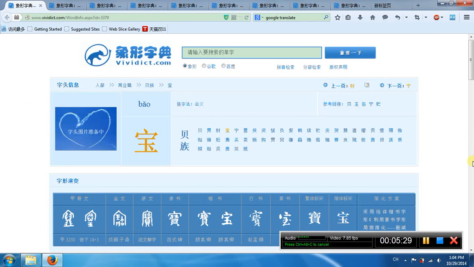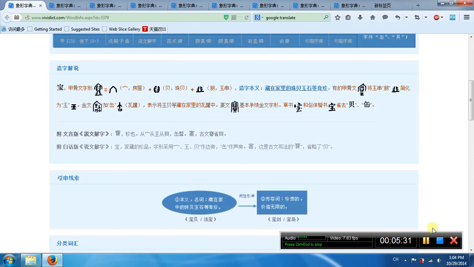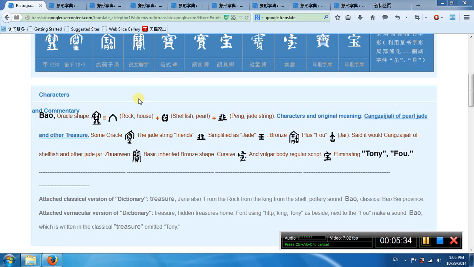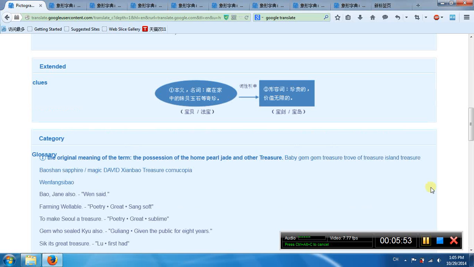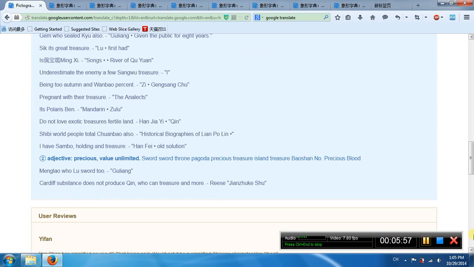There's another bao. See, this word has three parts. The top part is the roof, the house. The middle part is the shellfish. The bottom part is like jade. So it means the pure jade, another treasure. First meaning, possession of the home, pure jade, treasures. The second meaning, precious, valued, and limited. Bao.